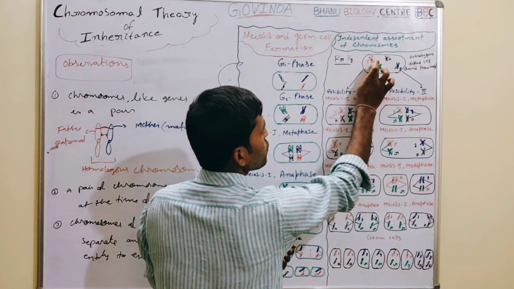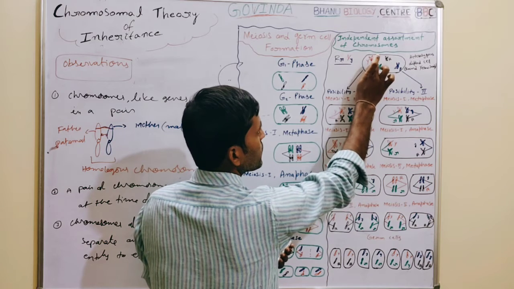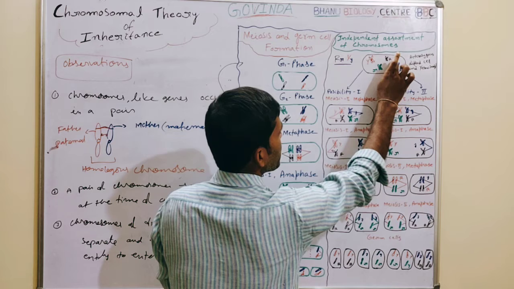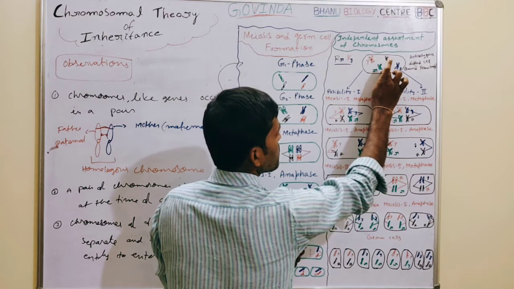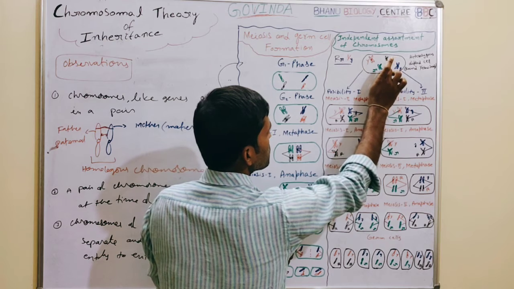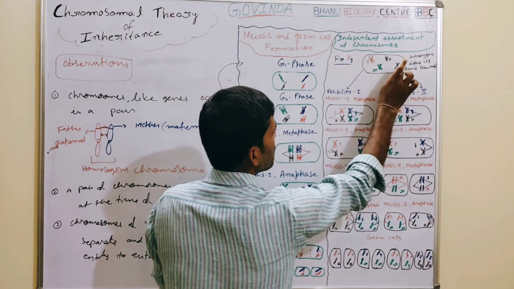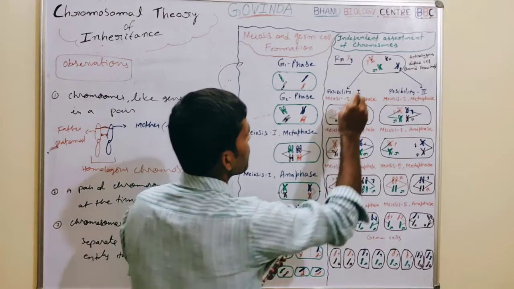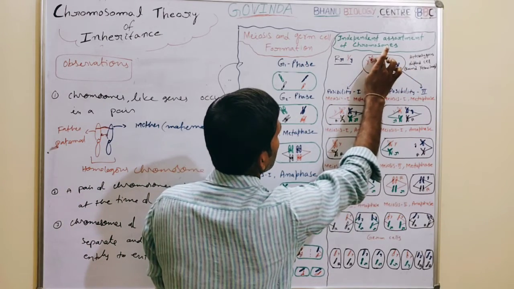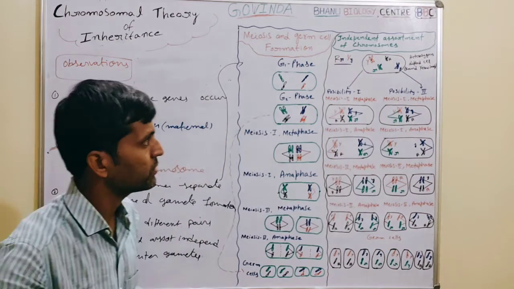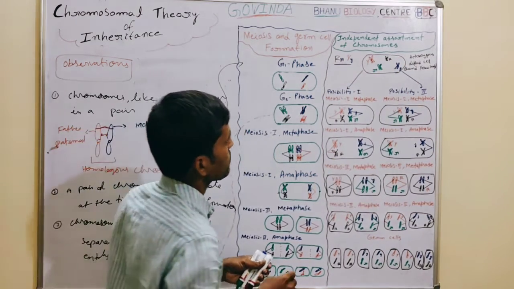The red color chromosome represents Y, so it is responsible for yellow color. The black color chromosome is responsible for round shape. And small r chromosome is responsible for this green color. The small y is responsible for the yellow. Right. So yellow, red, green, then wrinkled. In that way you have to understand.